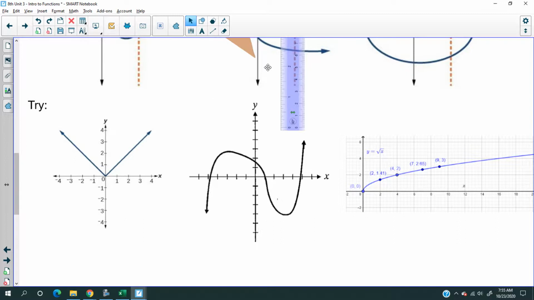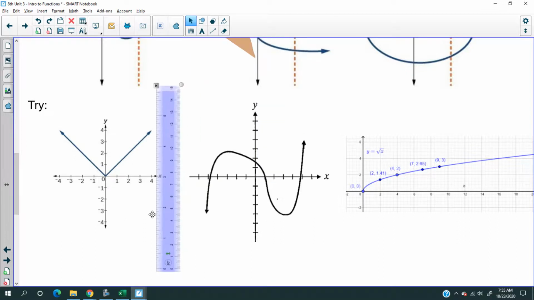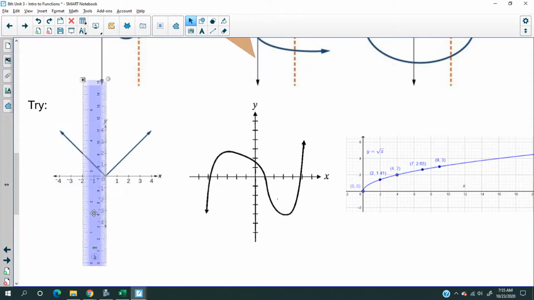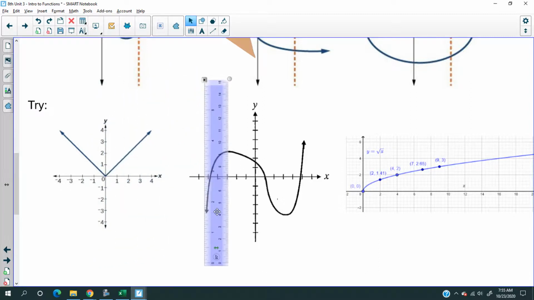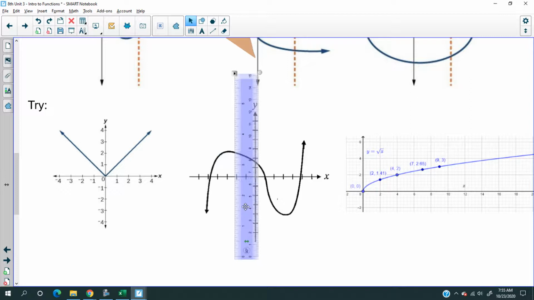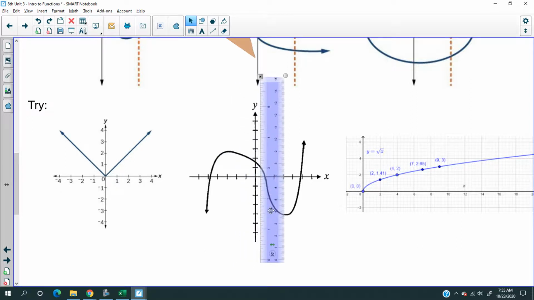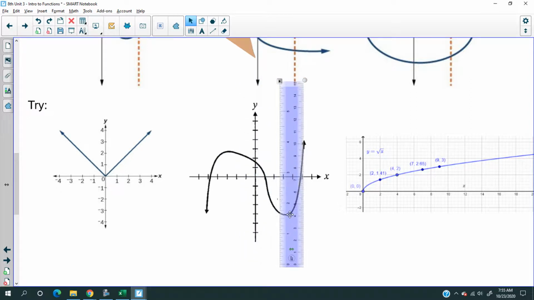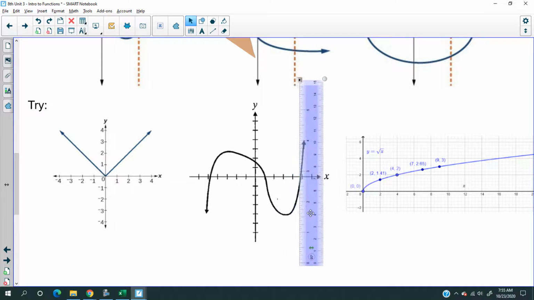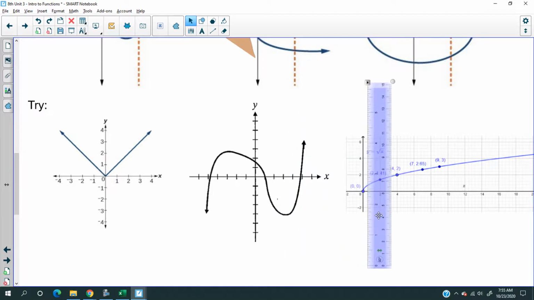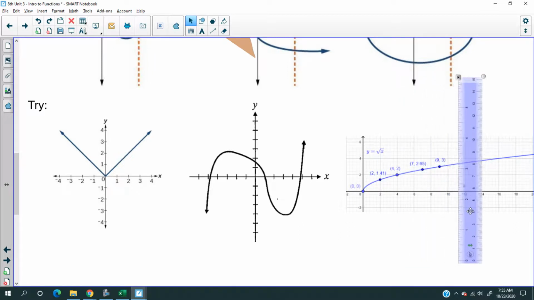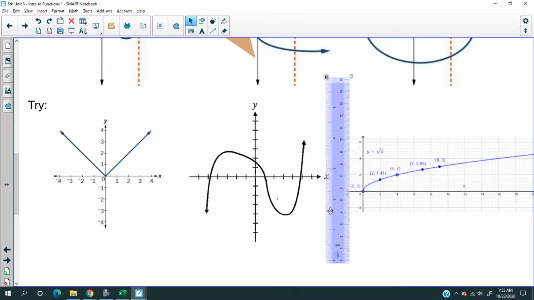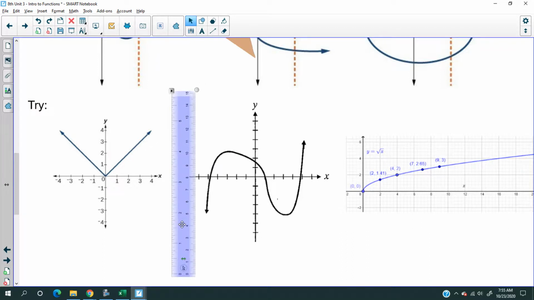look at these three. What do you think? Is the first one a function? Let's try it. Yeah, that's a function. Now the second one with the curvy line, I'm a lot more careful, even though I'm going pretty fast right now. It passes the vertical line test. This one, this square root function, same thing. So all three of them are functions.